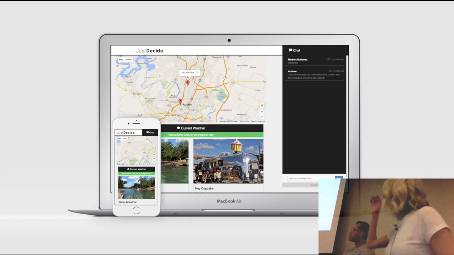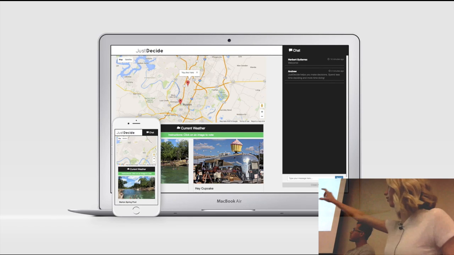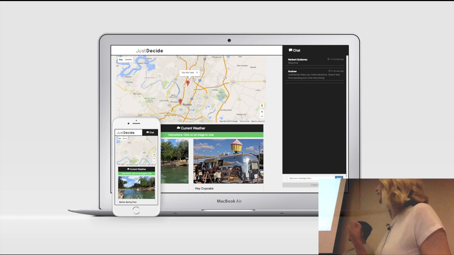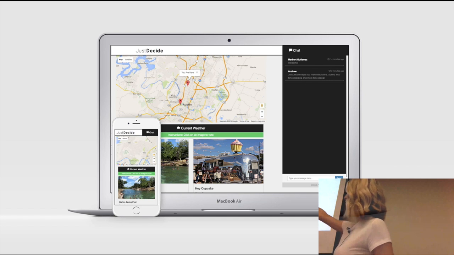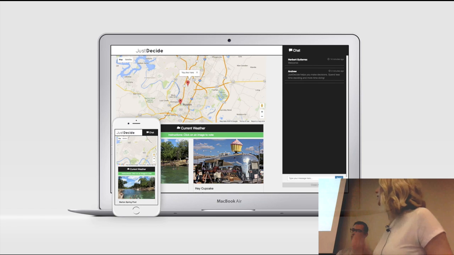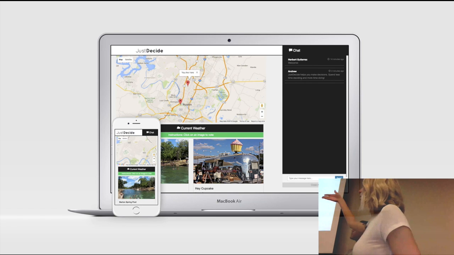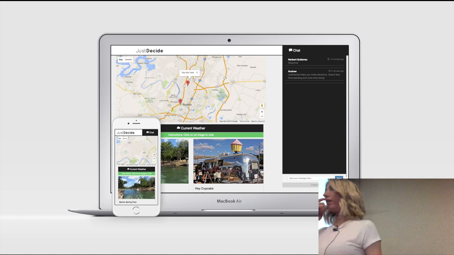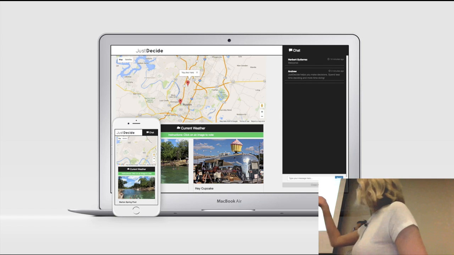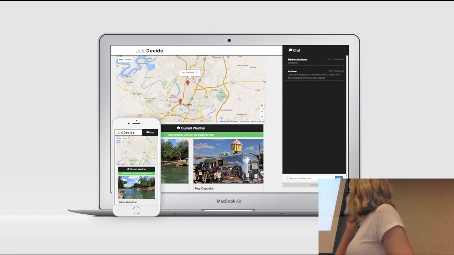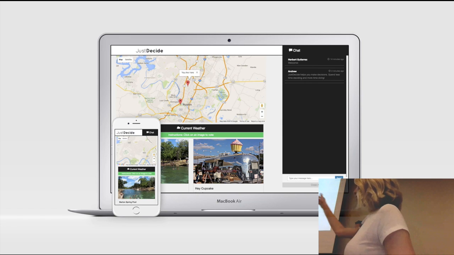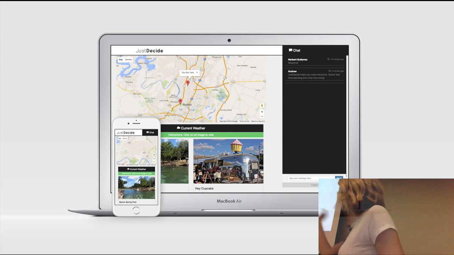This is a screenshot of how the app will look, and it's also condensed down to a mobile version. Here's a really cool chat room that we're really proud of, and it also condenses down to just a little box on a smaller device. Users will log in and post comments, and there will be two buttons that they can click that are two places in Austin, and we'll vote on which place to go. The Google Maps will show the user where they're at, and also where those two places are on the map. So that's the general styling of the app, and we're just so proud of that chat room.